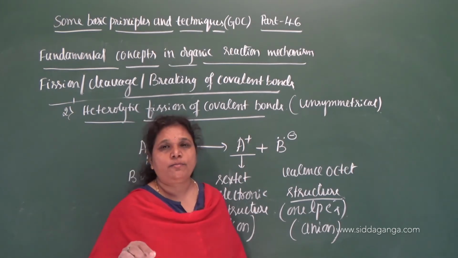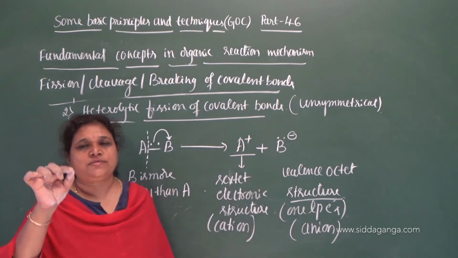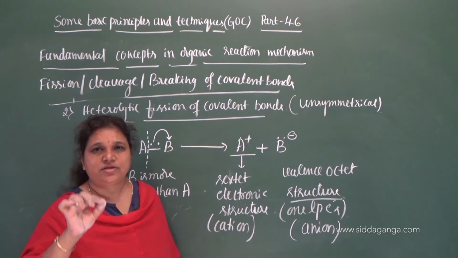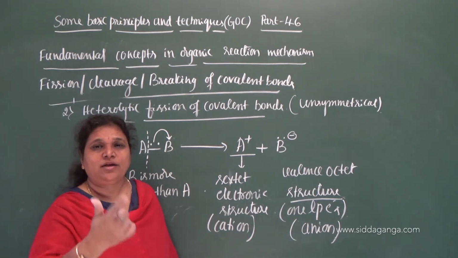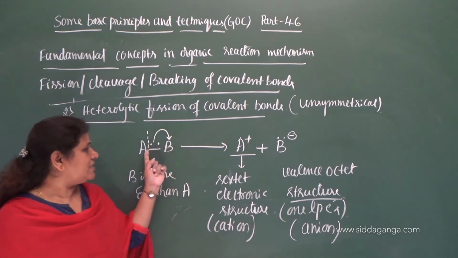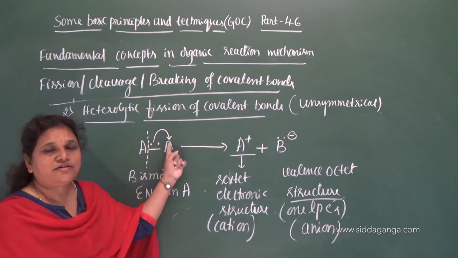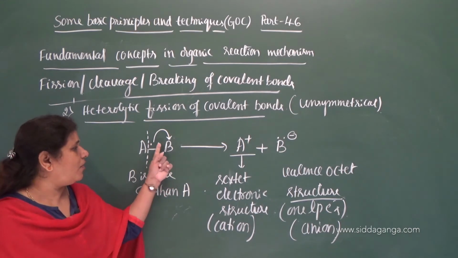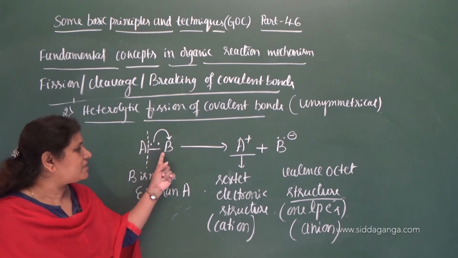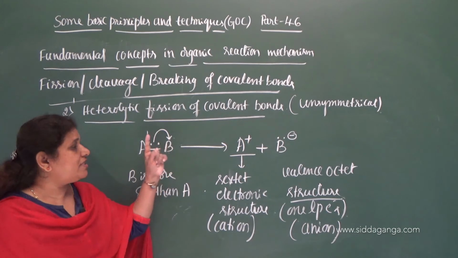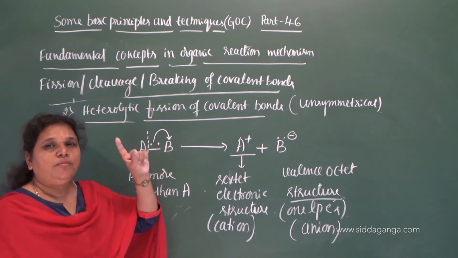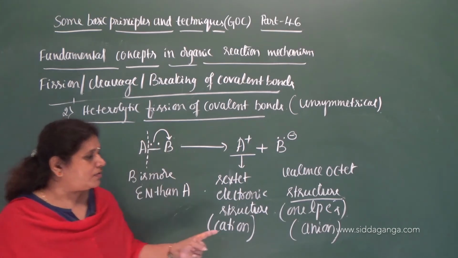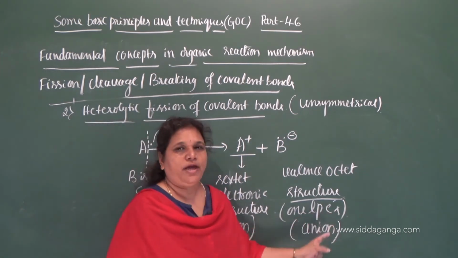What do you mean by lone pair? The pair of electrons present in a valence shell which is not involved in bond formation. These 2 electrons present on B, after heterolytic cleavage of a covalent bond, do not undergo any bond formation, and therefore that pair of electrons is nothing but a lone pair of electrons.